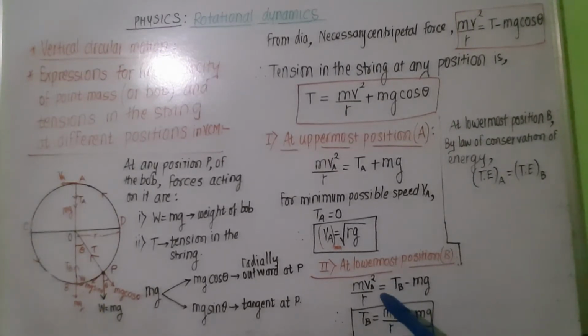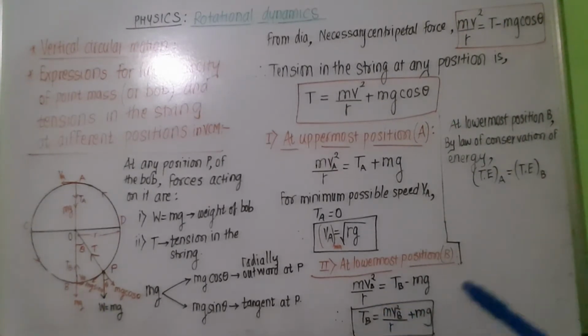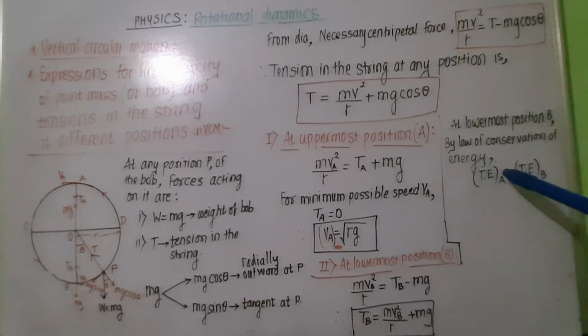Now to get minimum possible velocity at the lowermost position, we are going to use the law of conservation of energy.